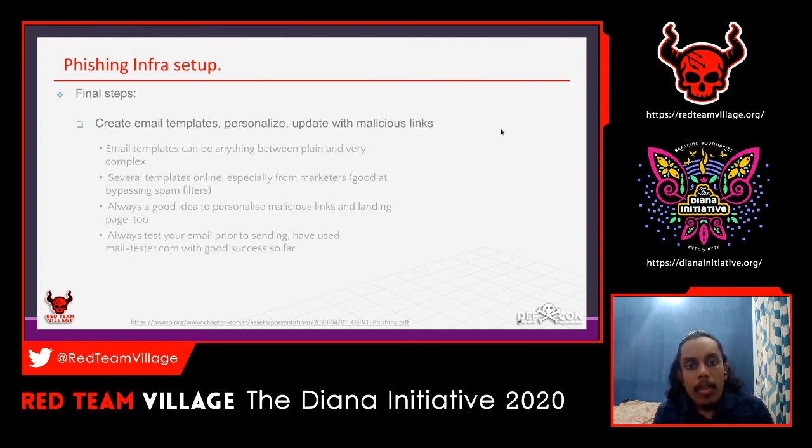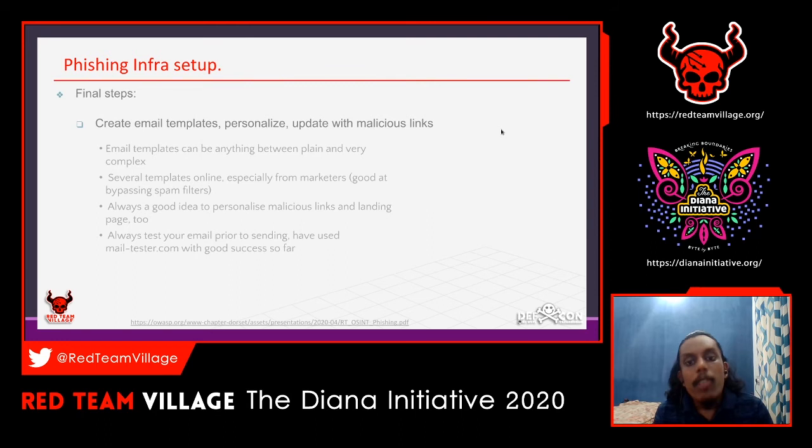And it's always a good idea to personalize malicious links and landing pages too. I already covered that. You have to manually edit your landing page and manually personalize your malicious links and make them look like a genuine one. That's up to you, you have to do it from your end.